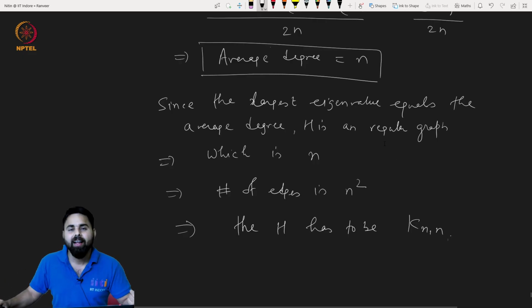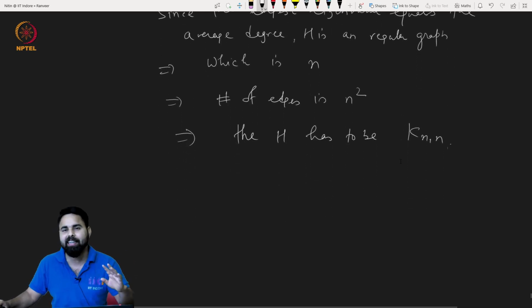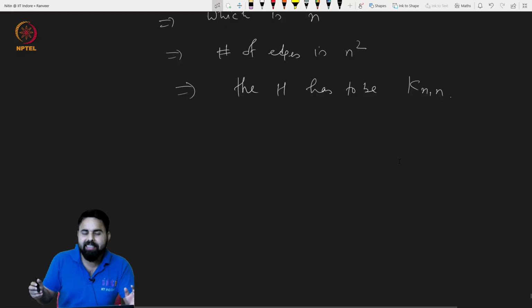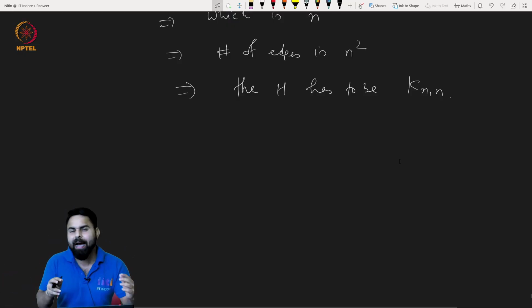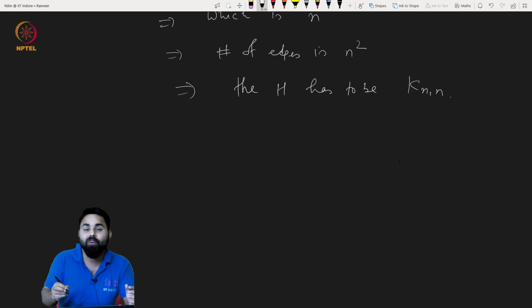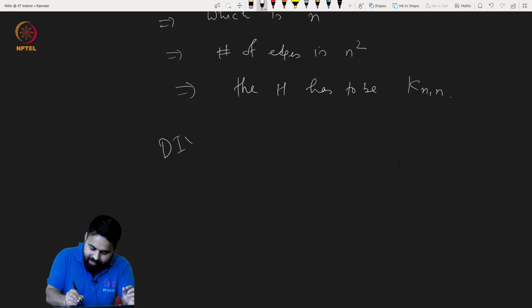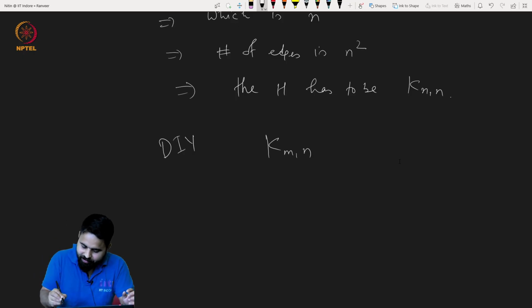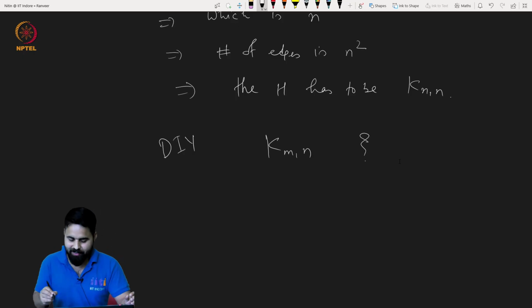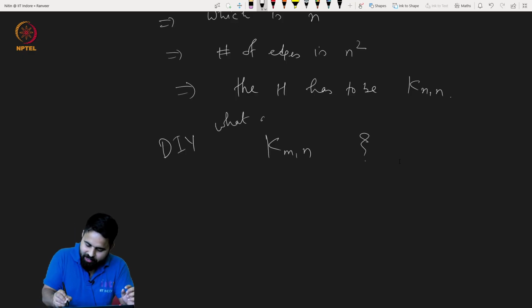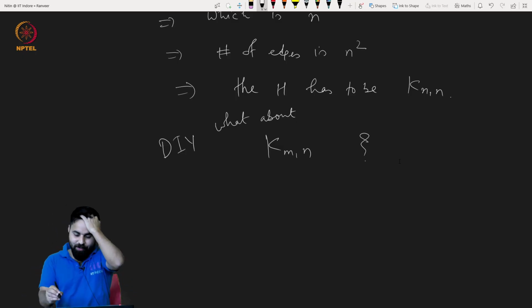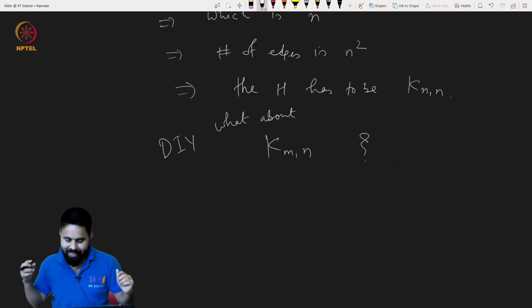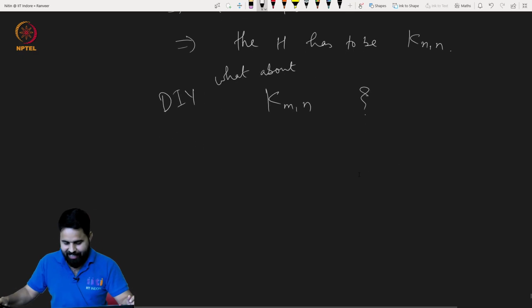Now let us move to another example, which is again a very simple one. The same technique we will be doing here, and this is for the cycle graph. And by the way, just think about what will happen for other graphs. So this is a DIY: other complete bipartite graphs. What about K_{m,n}? Just think about this, right? When m equal to 1, we have proven that it is determined by the eigenvalues. Okay, let us see another example.